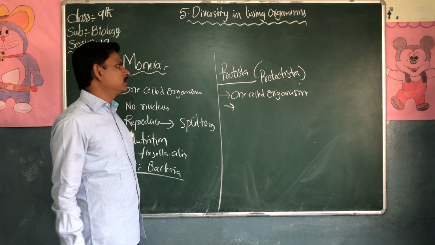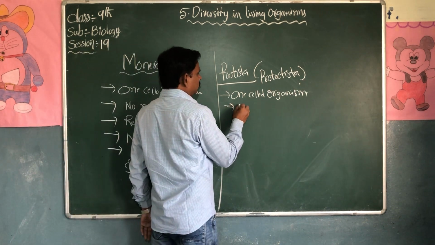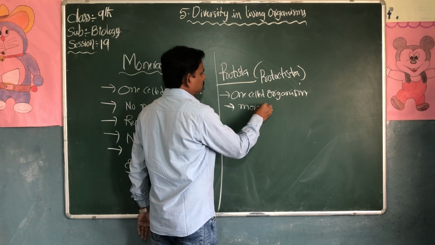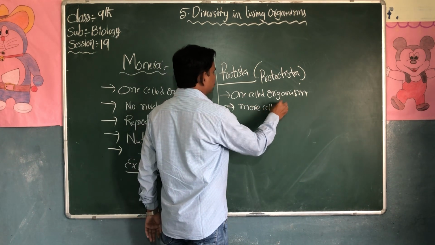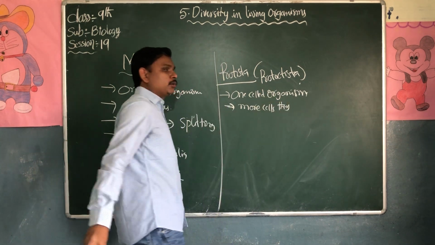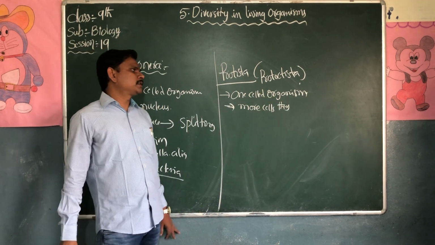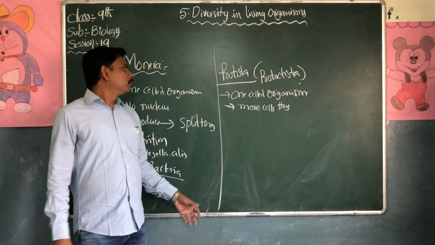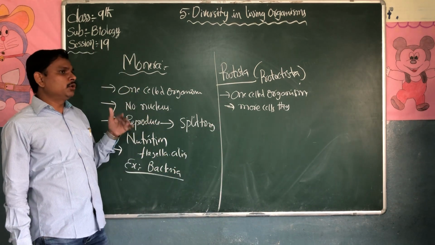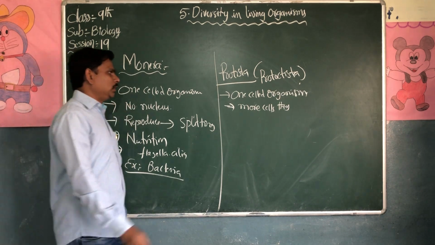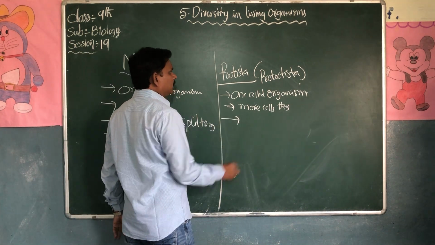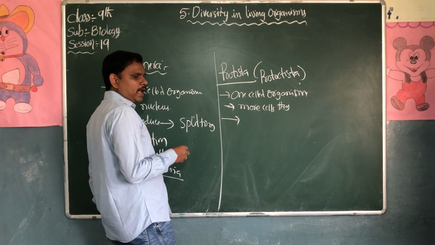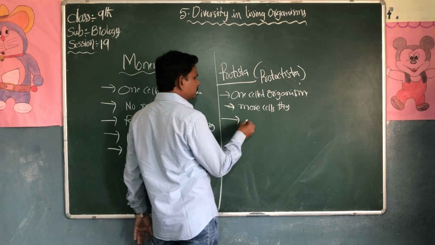But some of the Protista have more cells in their body. Some are unicellular organisms, some are multicellular organisms in Protista. But in Monera, the nucleus is not bounded. In Protista, they have a membranous nucleus.